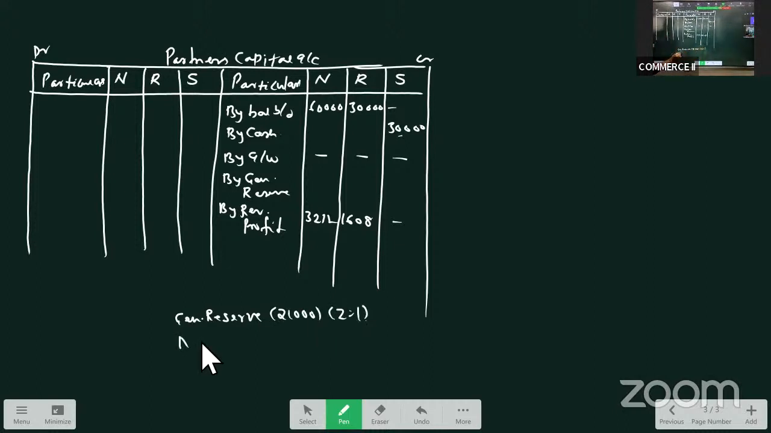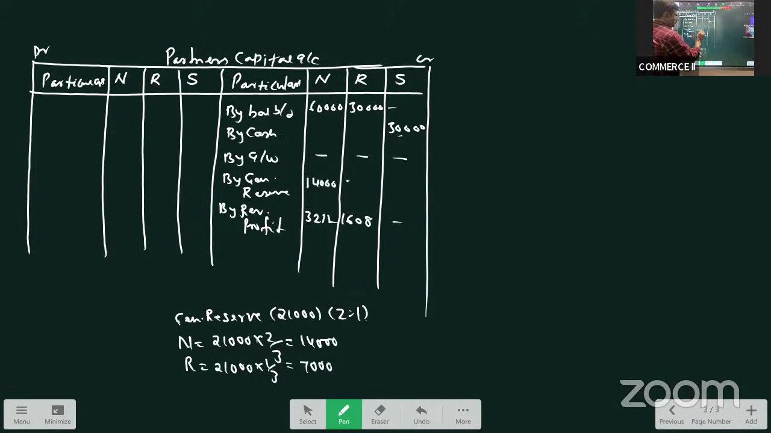So how much will Naresh get? 21,000 into 2 by 3. 3 sevens are 21, so he'll get 14,000. And Ramesh will get 21,000 into 1 by 3, that is 7,000. So goodwill, general reserve is distributed as 14,000 and 7,000.